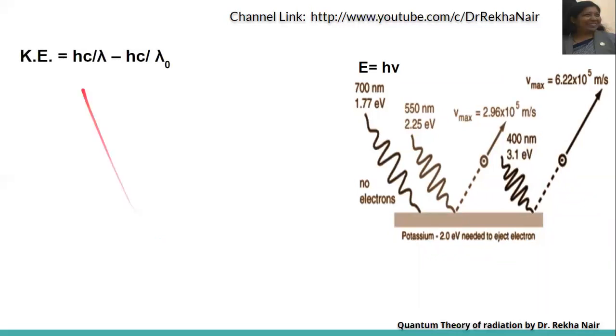So kinetic energy is equal to hc upon lambda, where nu is equal to c upon lambda. Here also nu 0 is equal to c upon lambda 0. So we can take out this c and write kinetic energy equal to hc times 1 upon lambda minus 1 upon lambda 0.